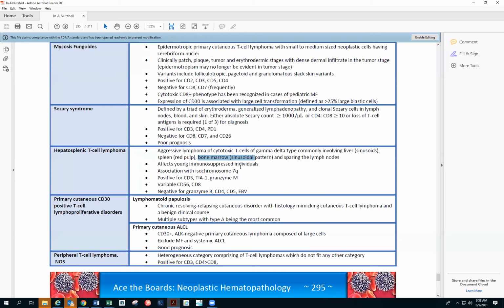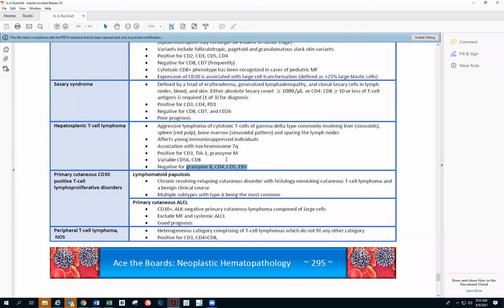Young immunosuppressed individuals, associated with isochromosome 7q, positive for CD3, TIA1, granzyme M, variable CD56, CD8, and negative for CD4, CD5, and EBV. So granzyme M is positive, granzyme B is negative, and EBV, CD4, CD5 are negative.